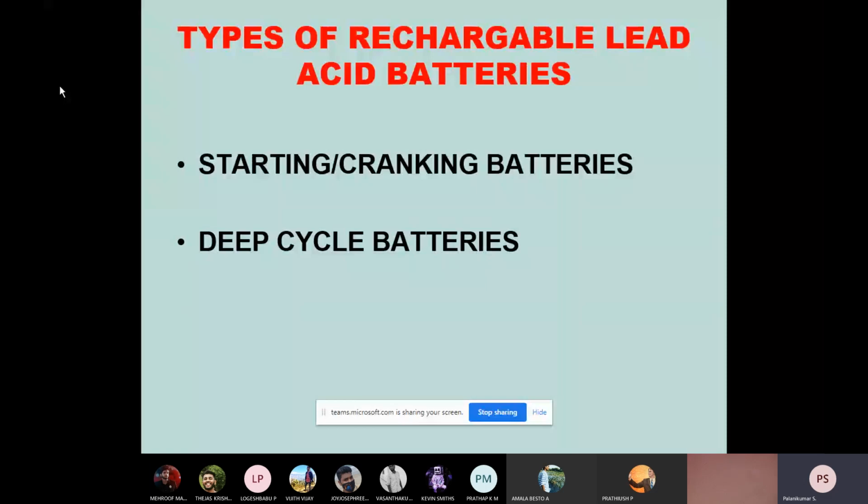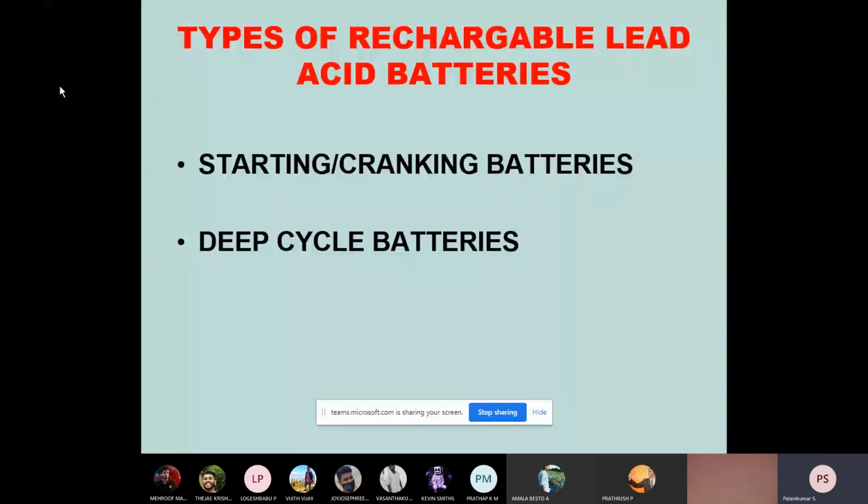The same battery can exhibit the same performance in an electrical vehicle also. Say, for example, in an electrical vehicle or plug-in hybrid electrical vehicle, if we are using the lead acid battery, what will happen? Initially we need to start the motor. Assume that it is a DC motor that we are starting by using a chopper. So the battery has to give a higher voltage in order to start that.